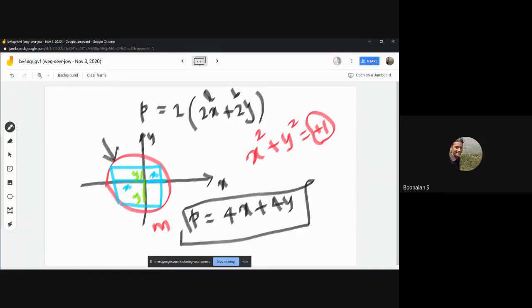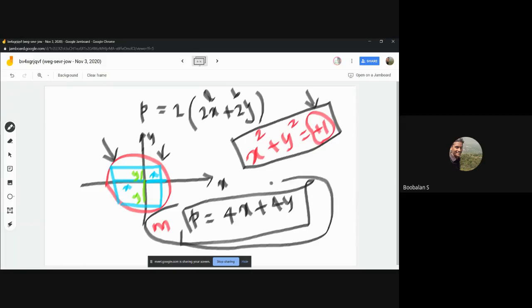The boundary of this circle: whatever x value comes, its square plus y square, the summation of both things, should be 1. That's why we should not go beyond this. The red color circle that is there, we should not go outside it. This is my cross line, the condition, or maybe they call it a constraint. This is my constraint, and this is my maximize function, right? With the help of these two things we can solve it. Find x in terms of y, and once y is found, we can find x and substitute over here. It will be very easy to calculate, right?